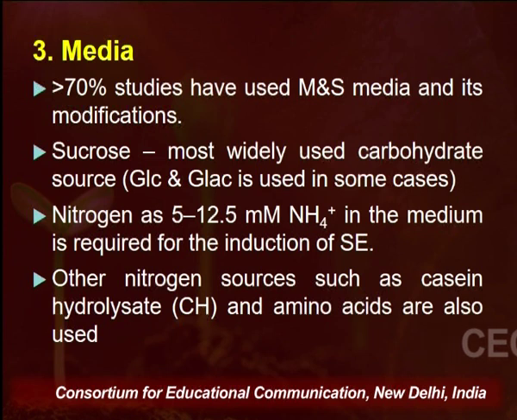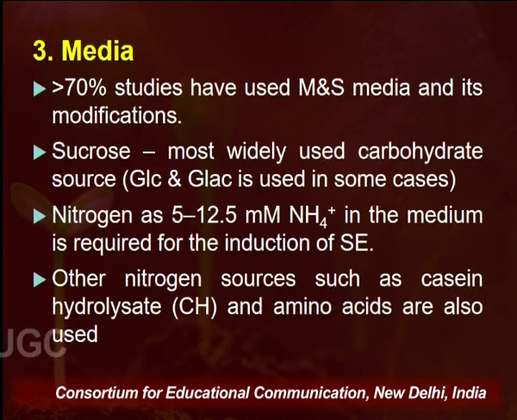Now, apart from sucrose, glucose and galactose can also be used. Nitrogen always favors the induction of somatic embryogenesis, so an appropriate concentration of nitrogen should be there. Other nitrogen sources such as casein hydrolysate and amino acids have also been found useful in induction of somatic embryogenesis in some cases.